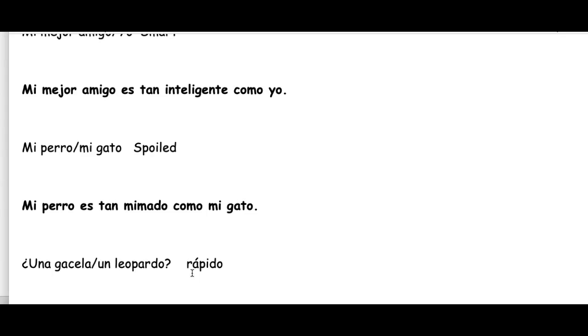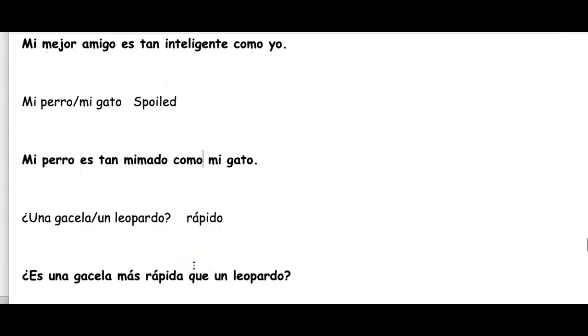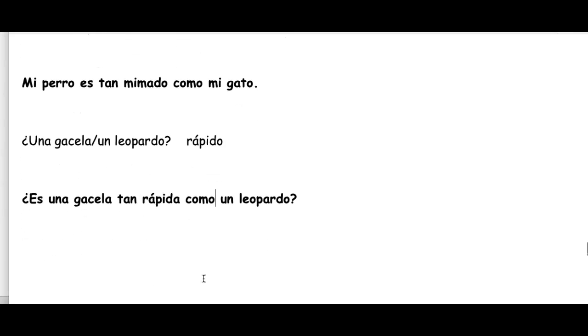Is a gazelle as fast as a leopard? Not faster. No, we want to say as. Es una gacela tan rápida como un leopardo? That gives you some good examples as you start to work your way through comparisons in Spanish.